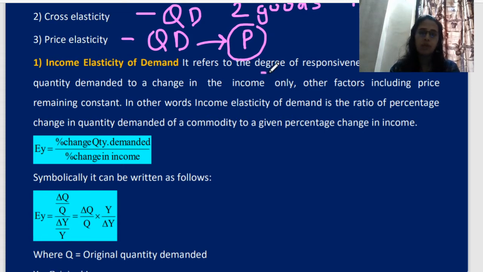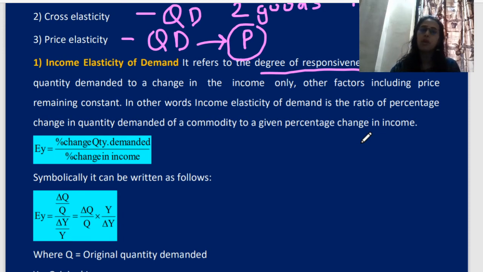It refers to the degree of responsiveness of a change in quantity demanded to a change in income only, other factors including price remaining constant. In other words, income elasticity of demand is the ratio of percentage change in quantity demanded to a given percentage change in income. You may find it a little bit difficult, I will explain. So degree of responsiveness means what? To what extent you are reacting. Reacting to what? Change in quantity demanded. Why are you reacting? Because of change in income.